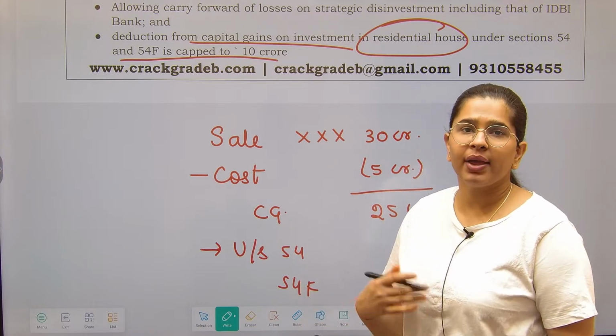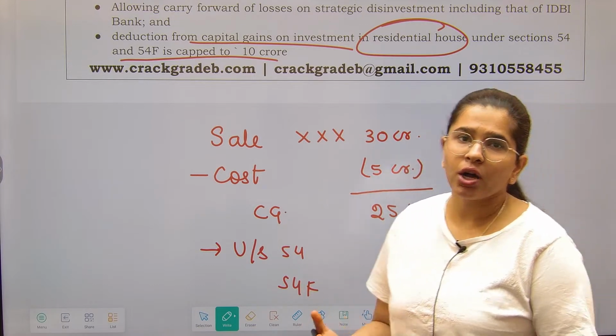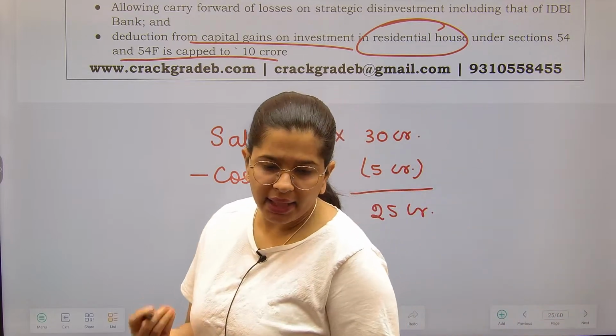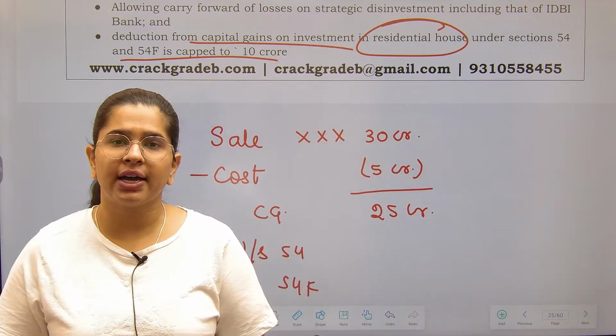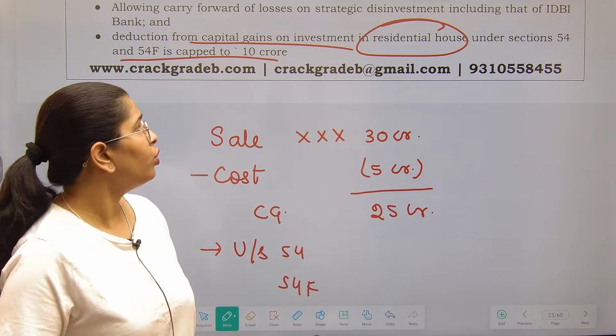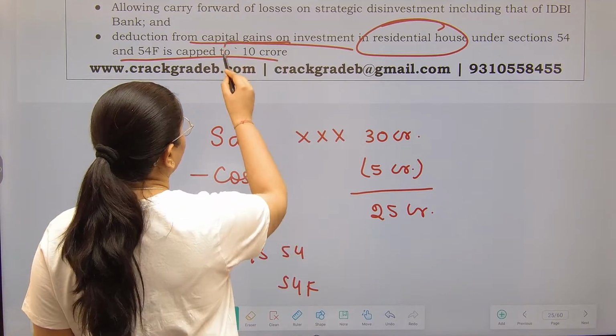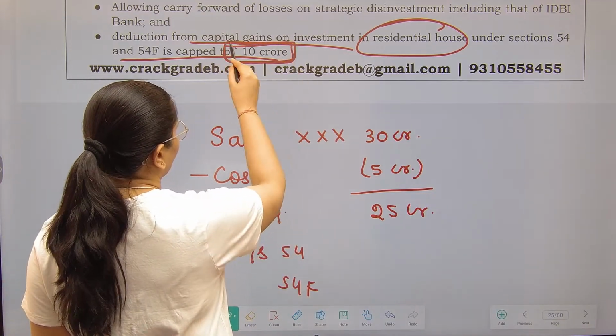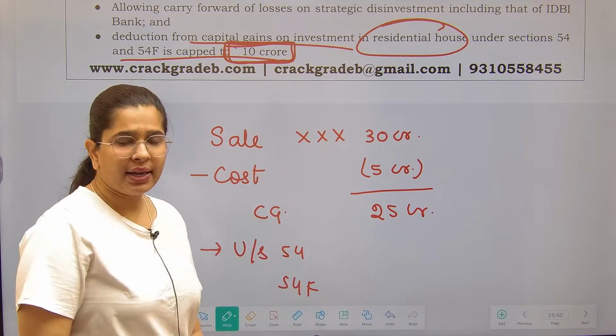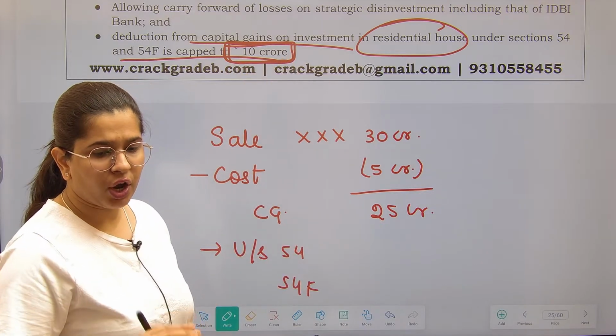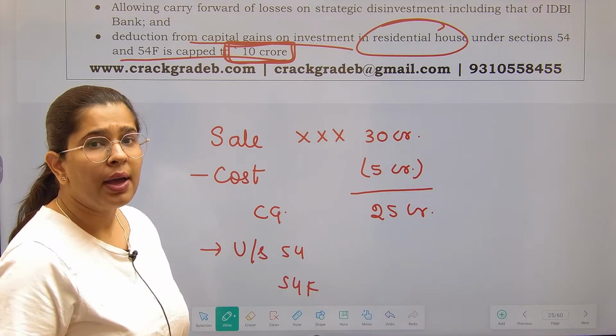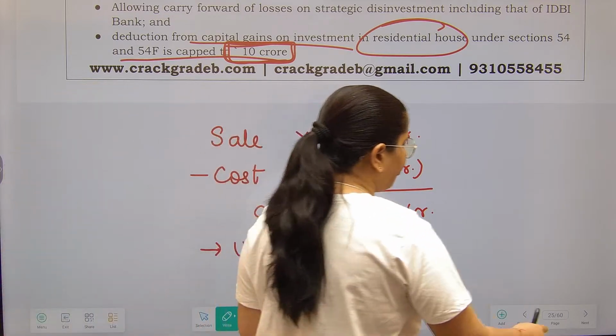Under 54F, if you have made investment in any long term asset, then also deduction will be allowed to you. So deduction is capped up to 10 crore rupees. Fine. In this case, you cannot take the deduction beyond a limit of 10 crores.